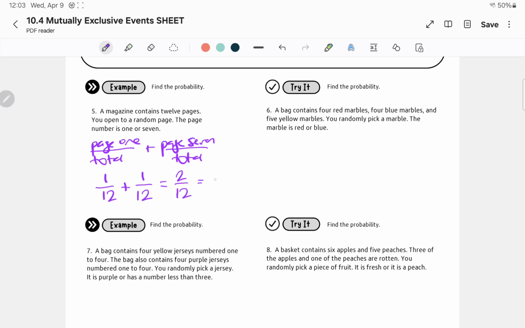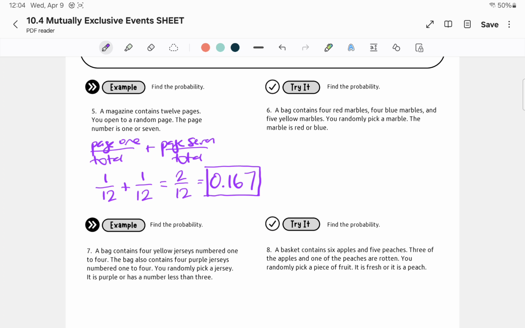And we're going to do 0.167 because it's going to round to the nearest thousandths. Okay? And the reason why we're doing this is because I just want to keep it the same. So we used decimals before, and we're going to use decimals in this lesson, just to be consistent. All right, so go ahead and pause the video. Try number 6 by yourself.